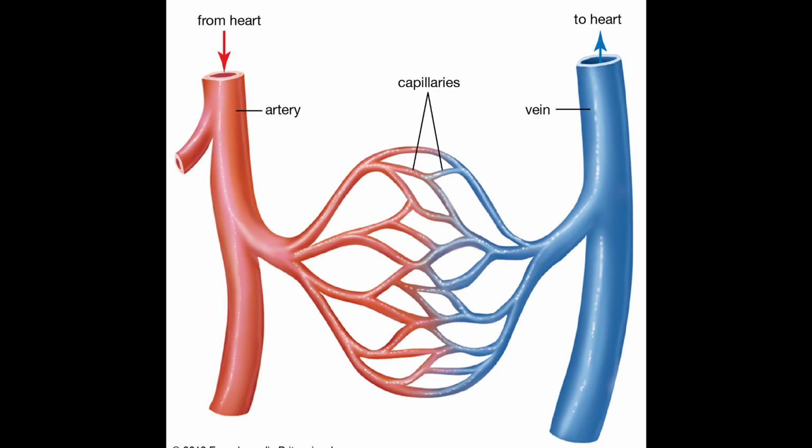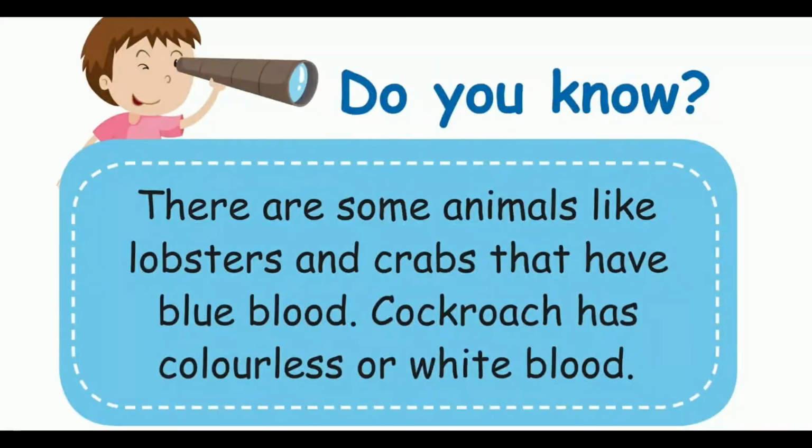Blood vessels. Blood vessels consist of arteries and veins. Arteries carry oxygenated blood and veins carry deoxygenated blood. There are some animals like lobsters and crabs that have blue blood. Cockroach has colorless or white blood.